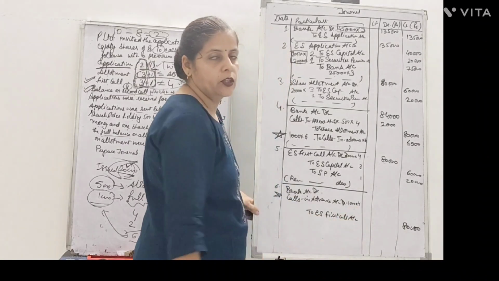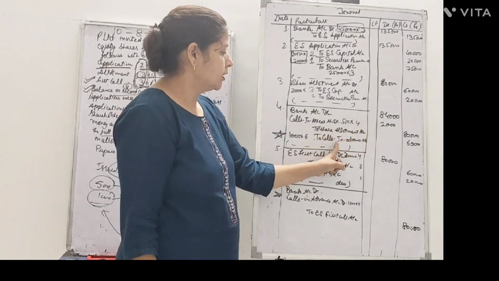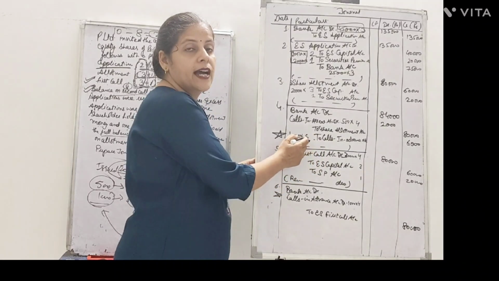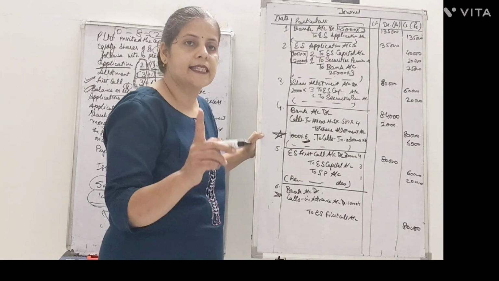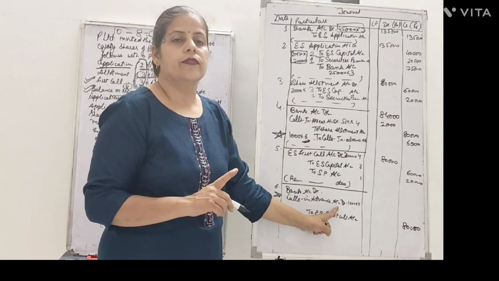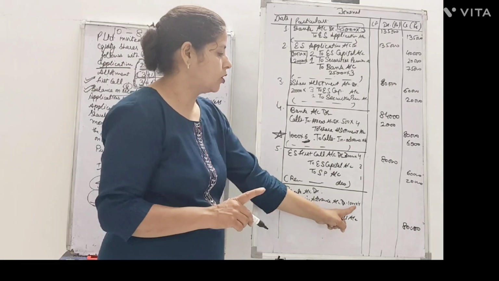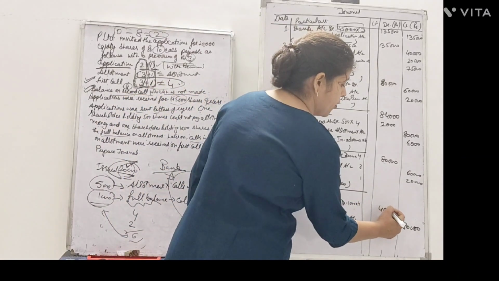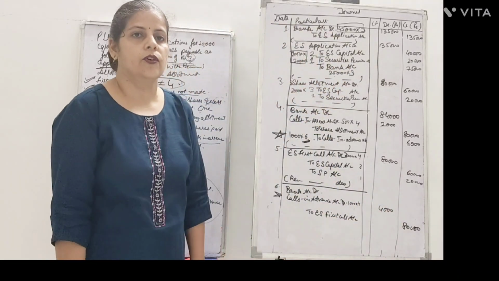What was the amount of first call? Rupees 4. You will not take the full value because this is made up of 6. He made you a payment in advance of 6, which was for first and second. But right now which call is due? First call. So we will adjust only the first call. First call was due with 4. So we make an adjustment for 4 rupees, that is with the value of 4,000.